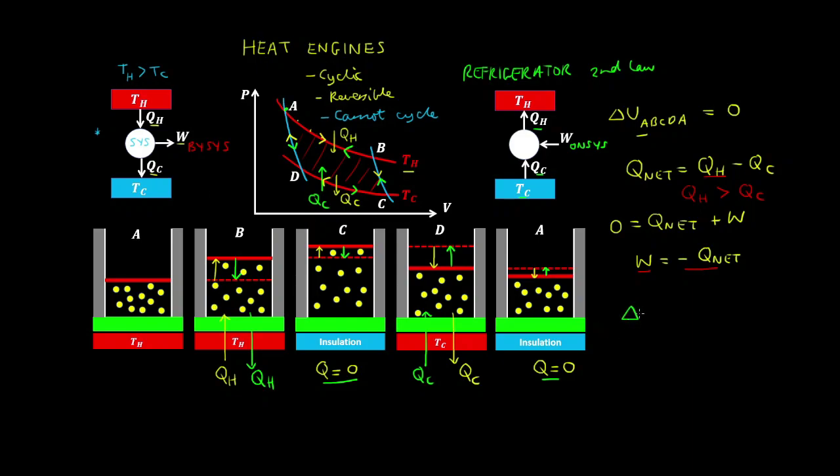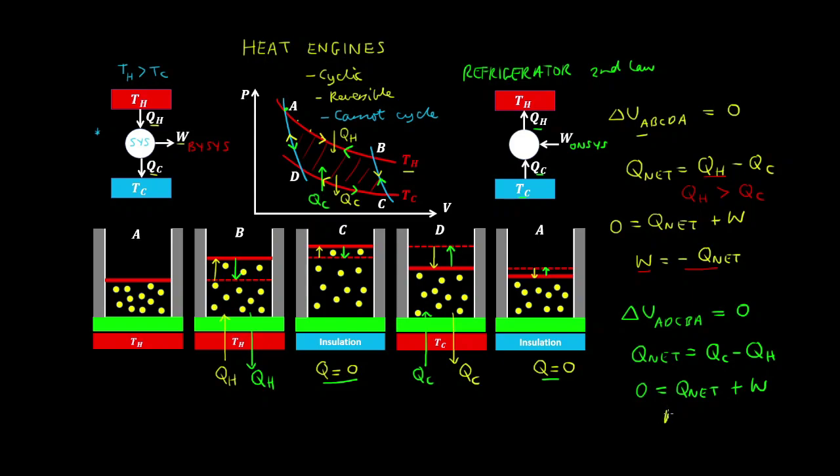So in this case, we have delta U from A to D to C to B and back to A equal to 0. And this time the net heat is equal to the heat from the colder reservoir going into the system minus the heat going out to the hotter reservoir. So again we have 0, which is the change in energy, equal to the net heat plus the work done.